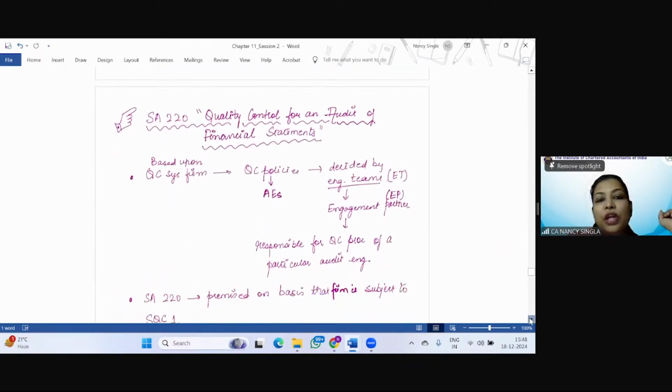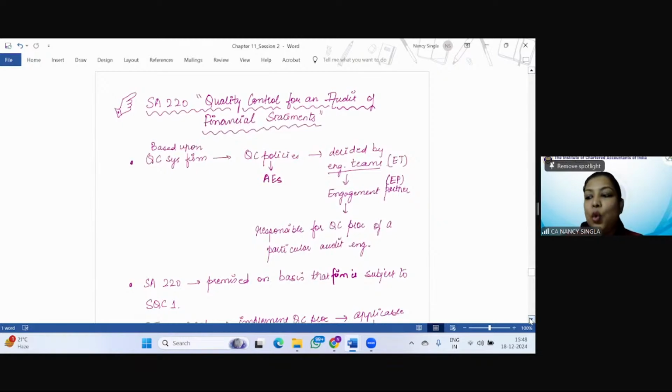Quality control for an audit of financial statements. So SQC 1 was with respect to all the engagements, audit or review or assurance or related service. But this is with respect to your audit of financial statements, right? So see this SA 220. Basically it is based upon the quality control system of the firm, the quality control policies of the firm with respect to the audit engagements.